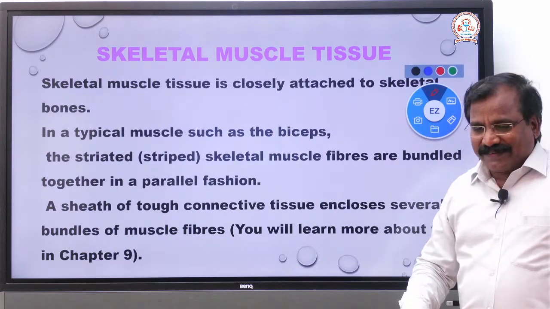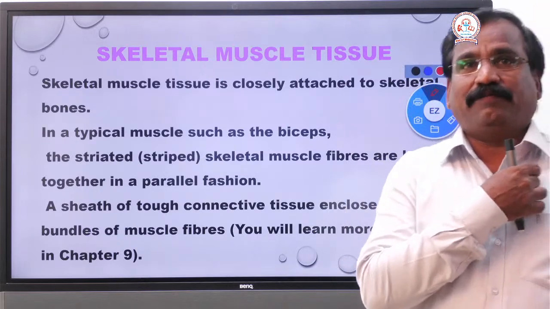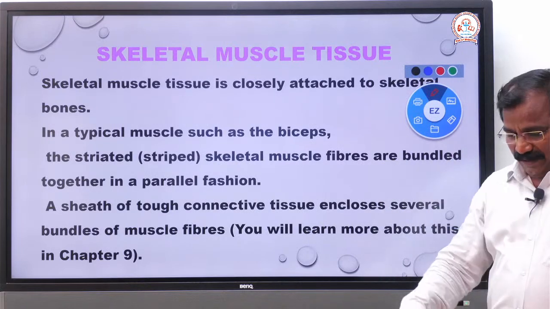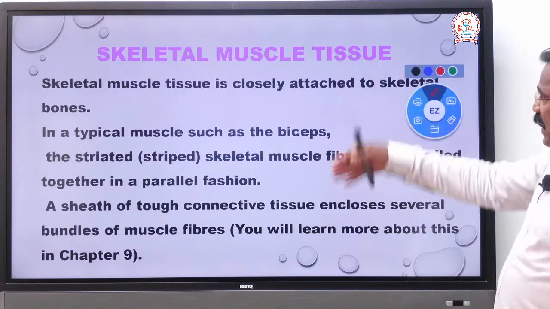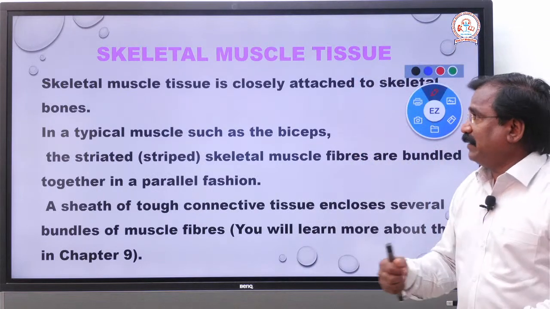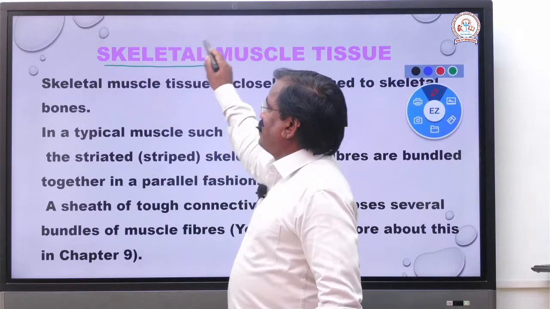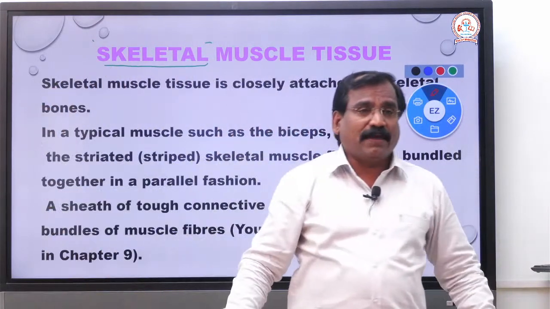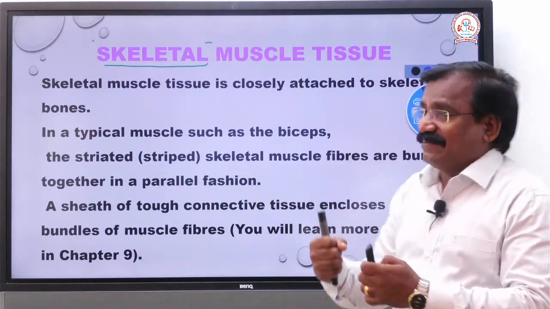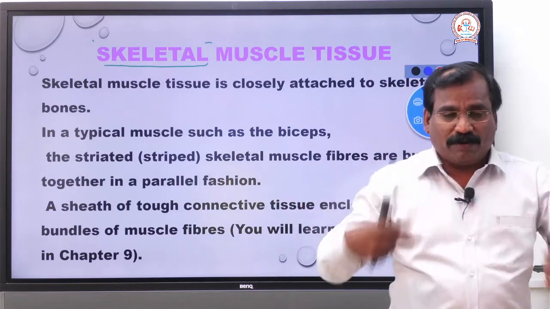So why is it called the skeletal muscle? I said already, based on the distribution, function and structure, it is skeletal muscle, that muscle which is associated with or attached to the skeletal system. Skeletal means bone, that muscle attached to the bone. That's why this is called skeletal muscle.